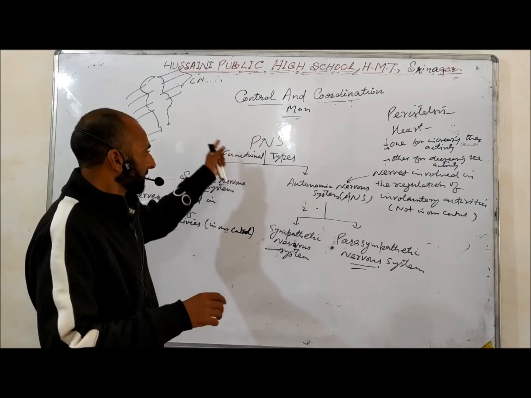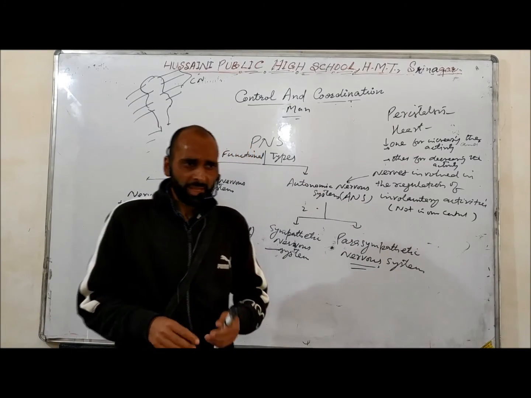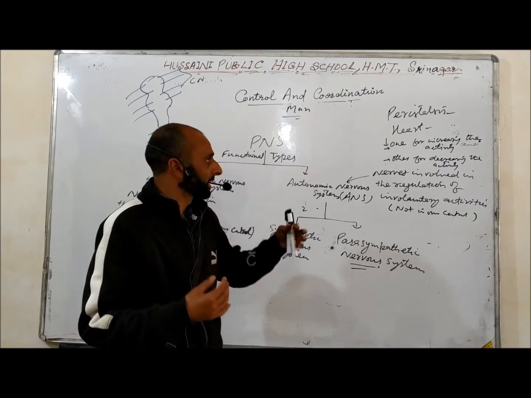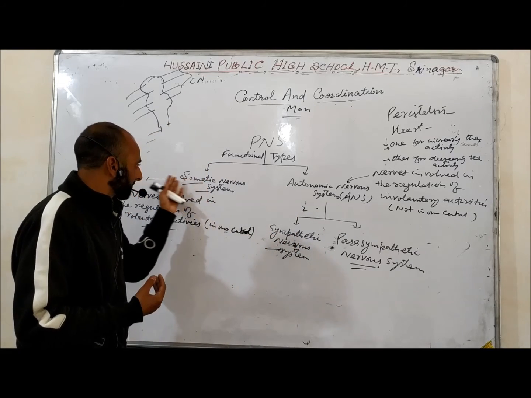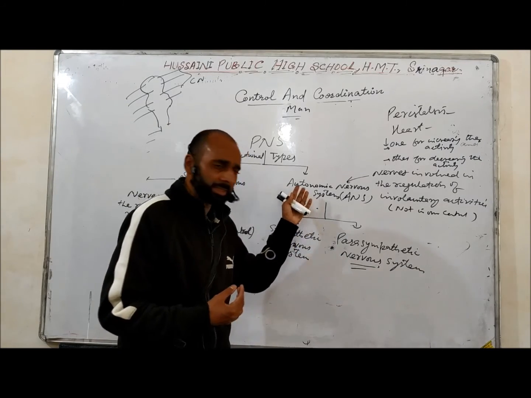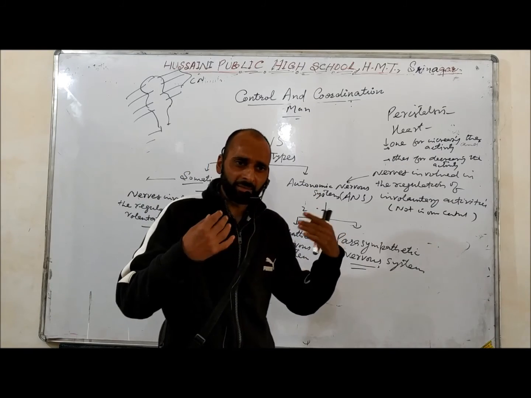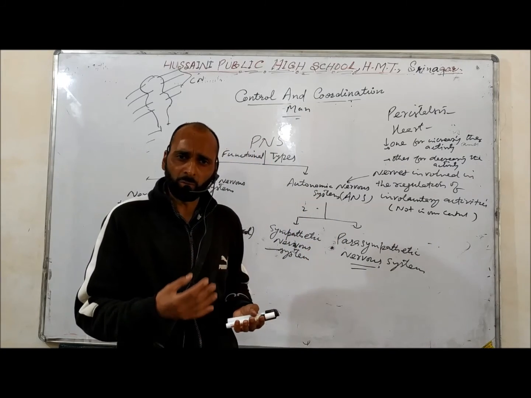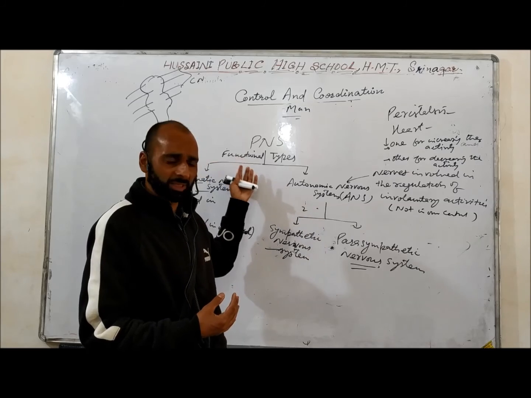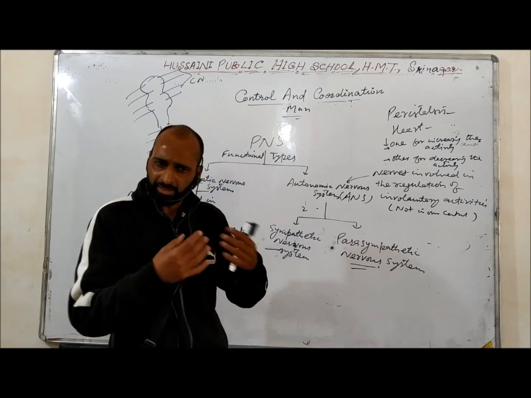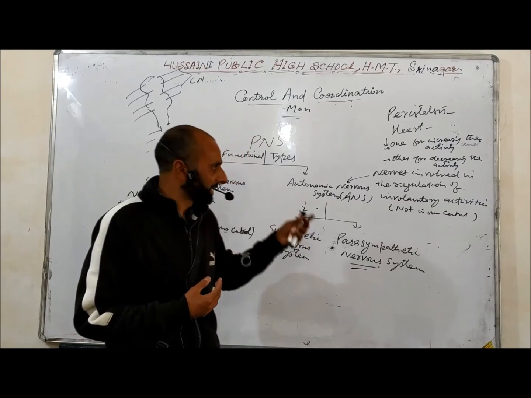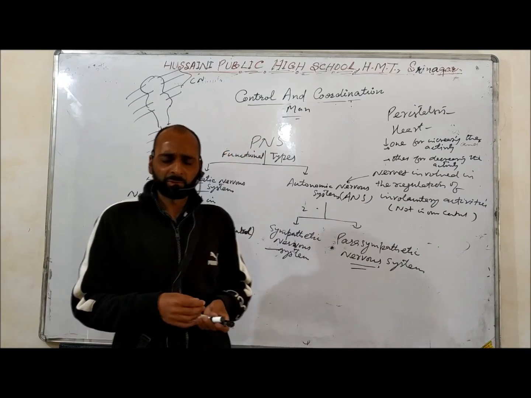Okay, these are the main divisions of the nervous system. Actually, we have to discuss the structure of the central nervous system and the peripheral nervous system, and then how the various activities are controlled by these structures, and we will discuss these things in the next video. I think it is crystal clear to you.